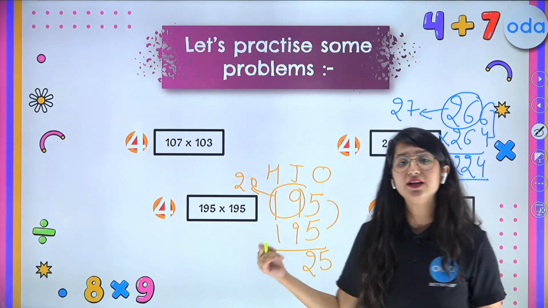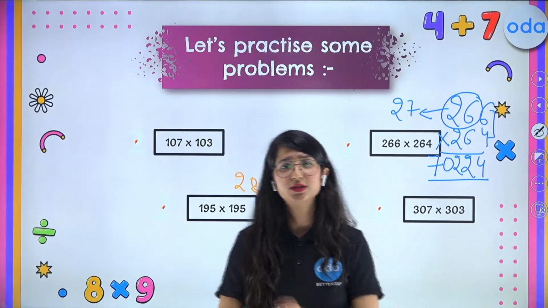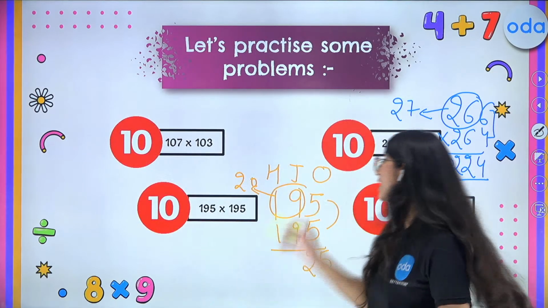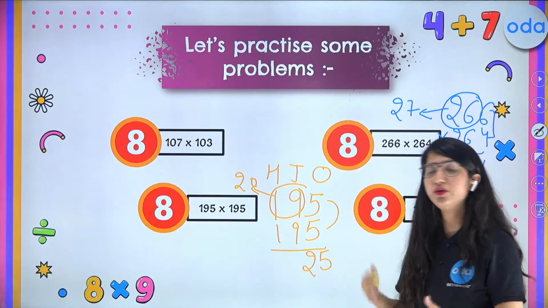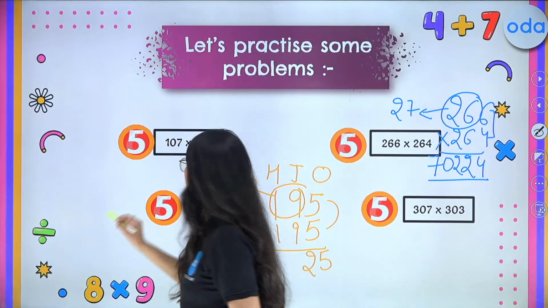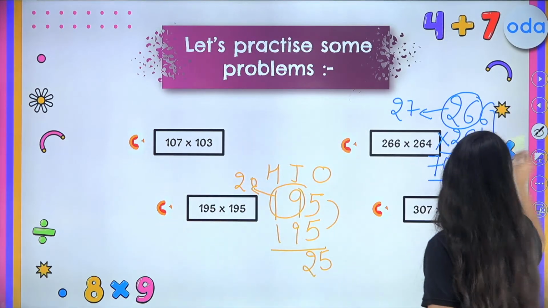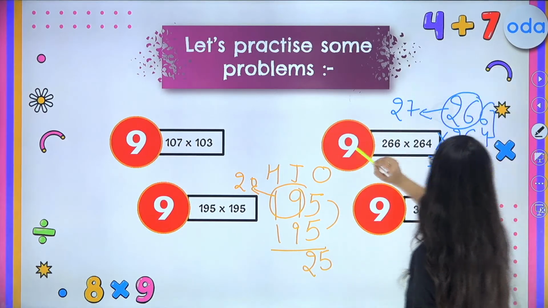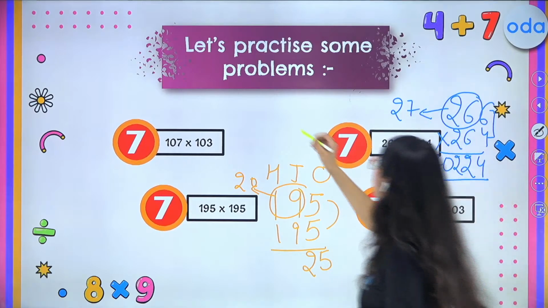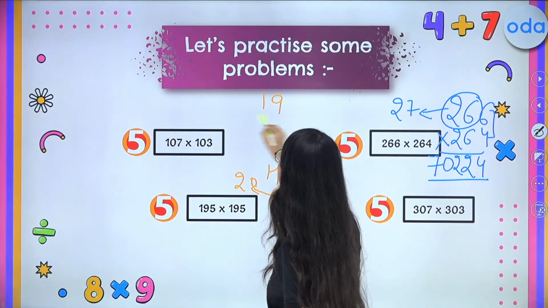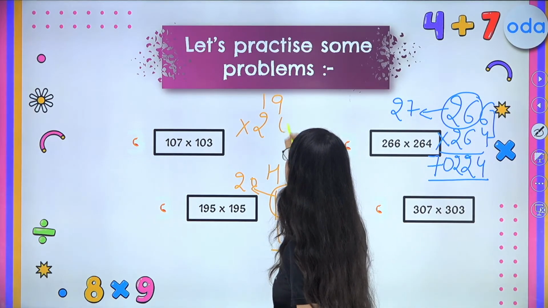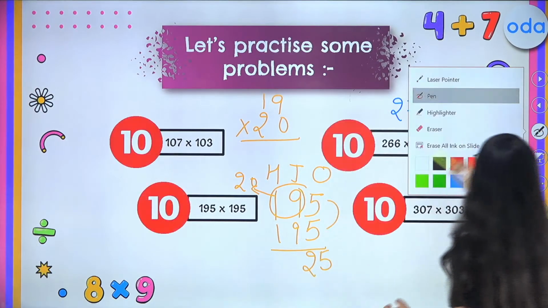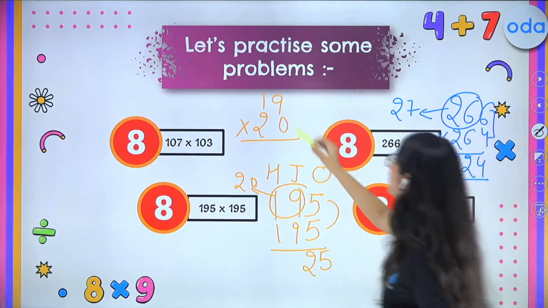If you want, you can use the VCM method as well. So here I can show you how to use the VCM method. So let us see how to use it, everybody. All right. So what is 19 times 20? How to use the VCM method, kids? Vertically crosswise method.